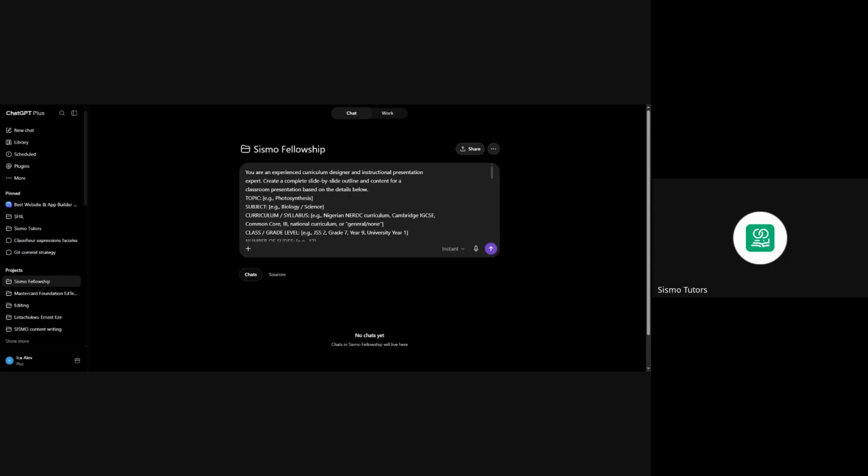So I have: you are an experienced curriculum designer, instructional presentation expert, and so on. Create a complete slide by slide outline and content for a classroom presentation based on the details below. So let's use a topic. I can't think of anything aside from photosynthesis because I've seen that already. Anybody give us any topic that you teach in your school, any topic you want us to use, can you just type it in the chat? I'll pick one person's own and then we'll build on that.